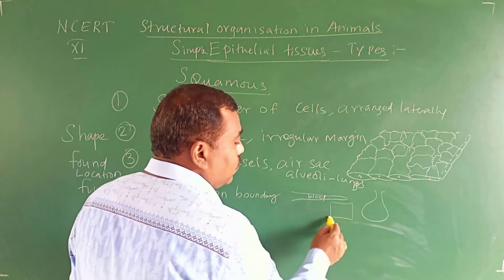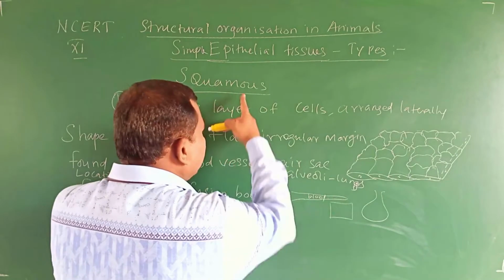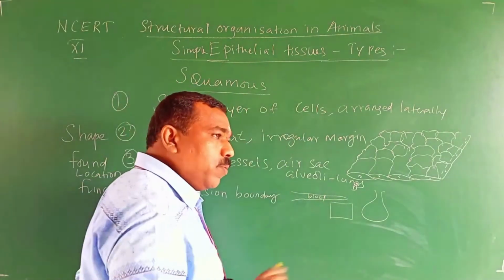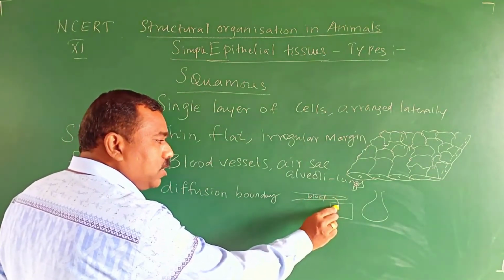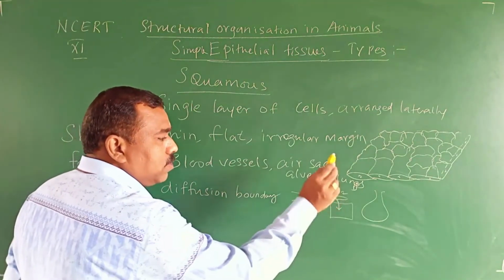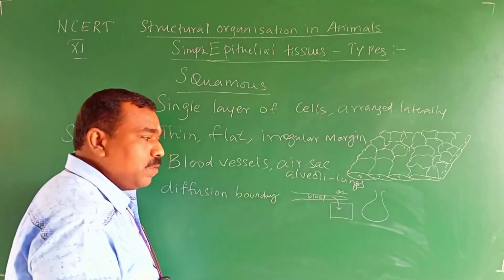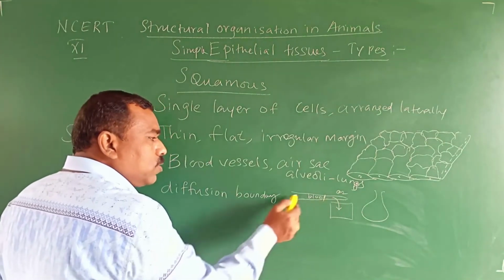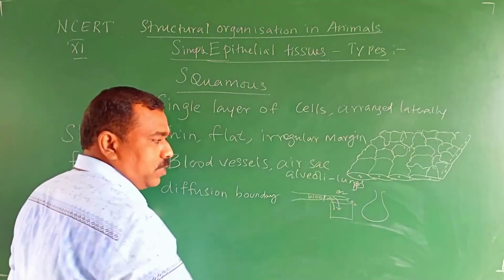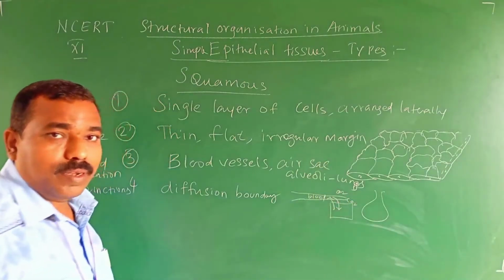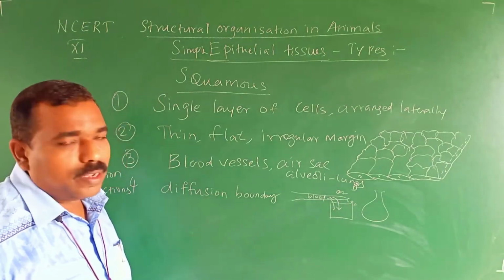Consider this a cell. So this thin wall, made up of squamous epithelium, acts as a boundary of diffusion. Through this wall, oxygen is transferred from the blood to the cell. From the cell to the blood, through the squamous epithelium, carbon dioxide is transferred. Clear? So it acts as a diffusion boundary.